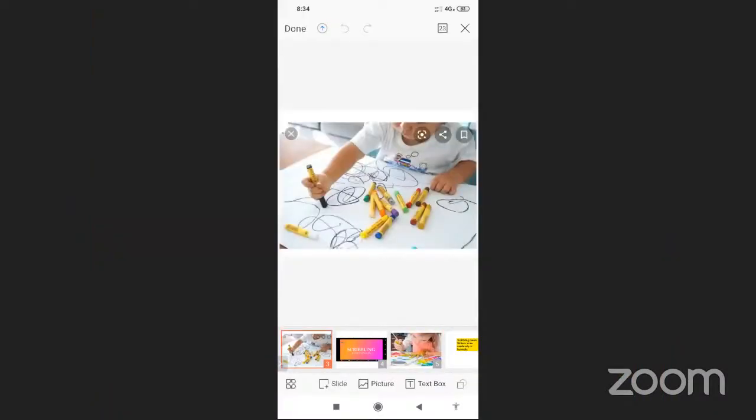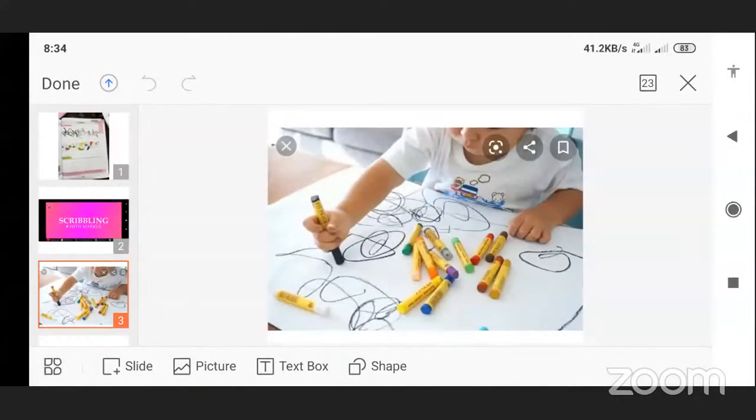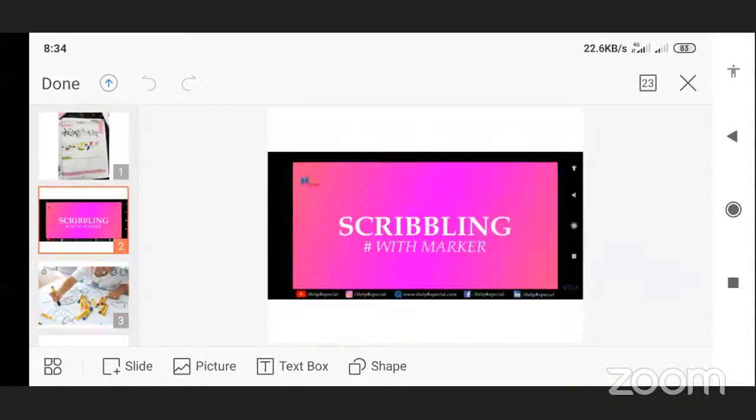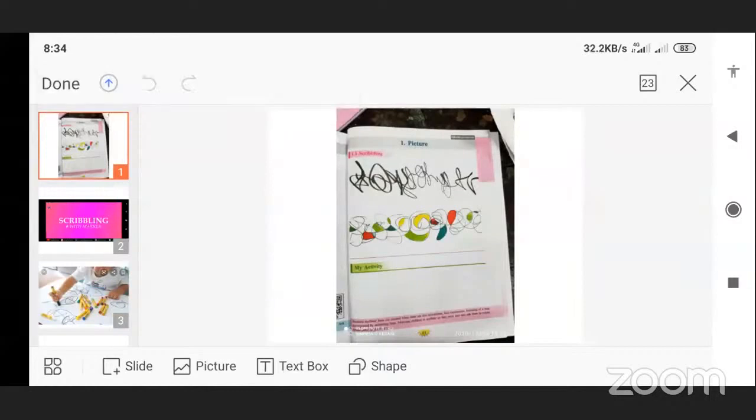Okay, children, now see here. What is in this picture? There is one boy who is doing something with a marker pen. That means he's trying to draw something. That is called scribbling with marker. Now see in your textbook, page number 61. In the pictures, 1.1 is scribbling: scribbling with pencil, scribbling with marker.